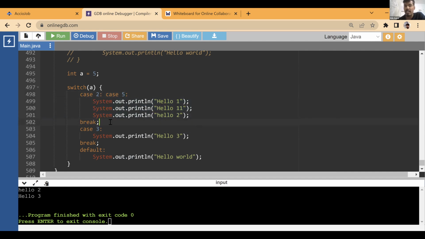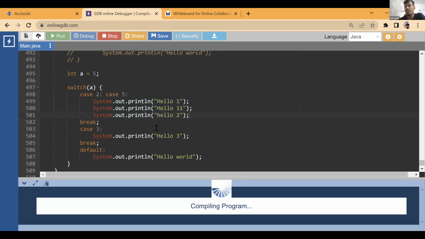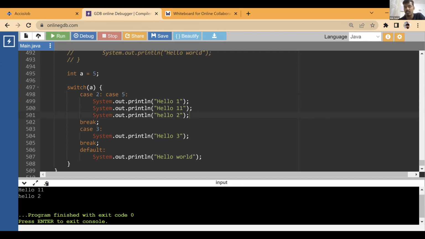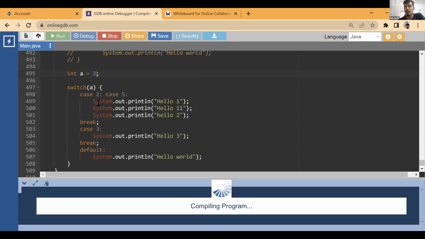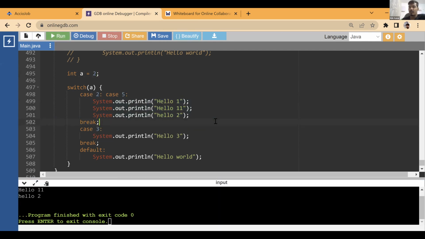So what is actually happening? If A value is 2 or 5, these three statements are going to run. So it is similar to writing a logical OR operator that we write in if-else conditional programming. See, so here A value is 5, we are seeing these three values. And then we are stopping. If A value is 2, then also we'll see these three values. It is similar to writing an OR that we were writing in case of logical if-else conditions.